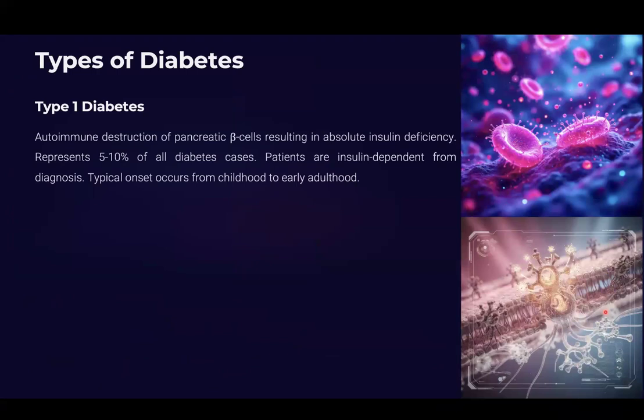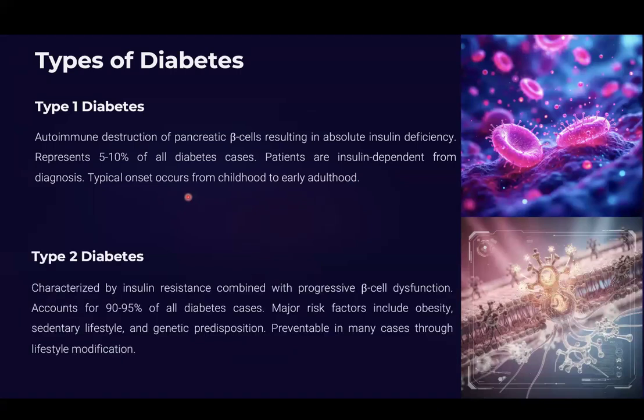Type 1 diabetes is an autoimmune destruction of pancreatic beta cells, resulting in absolute insulin deficiency. This is observed in 5 to 10% of all diabetic cases. Patients are insulin dependent in this case from diagnosis onwards. Typical onset occurs from childhood to early adulthood.